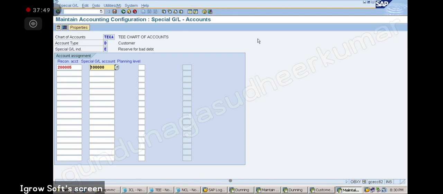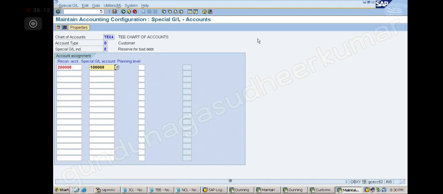Sir, provision for doubtful debts will show in the balance sheet on the debit side, liability side, or credit asset side? No, it will be affecting our sundry debtors, right? So it will be net of sundry debtors. Correct? Showing as expense?